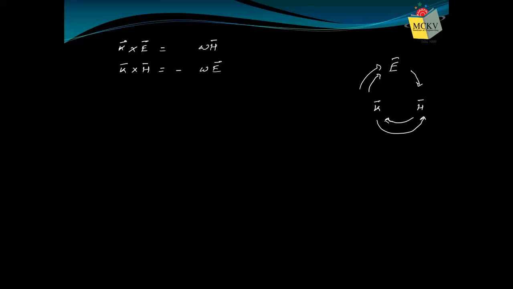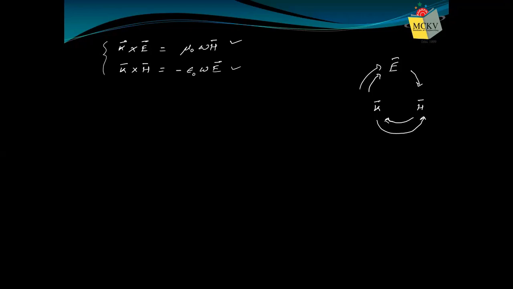Now, what is the constant which is generally associated with magnetic field? We know it is mu naught, because we are dealing with free space now. So it is mu naught, free space permeability. And the constant which is associated with electric field in free space is free space permittivity, epsilon naught. So these are the relations between E, K and H. From the first relation, we can say H is perpendicular to K and E. From the second relation, we can say E is perpendicular to K and H. So if we consider both relations, then we can say these three vectors are mutually perpendicular to each other.